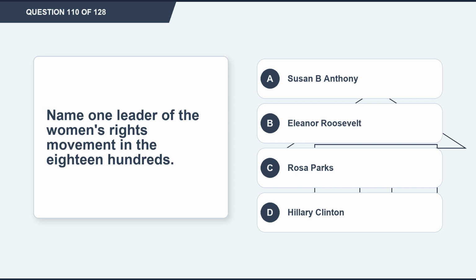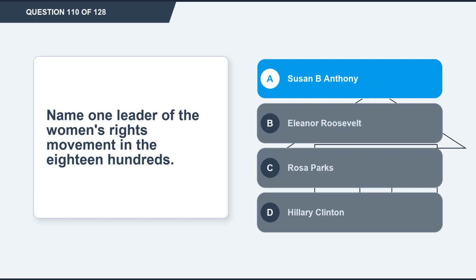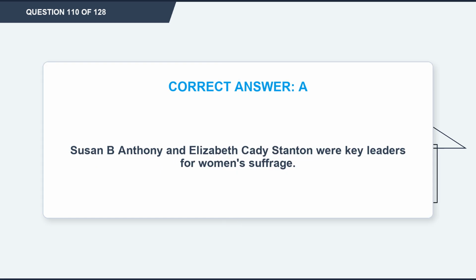Question 110. Name one leader of the women's rights movement in the 1800s. Option A, Susan B. Anthony. Option B, Eleanor Roosevelt. Option C, Rosa Parks. Option D, Hillary Clinton. The correct answer is option A, Susan B. Anthony. Explanation. Susan B. Anthony and Elizabeth Cady Stanton were key leaders for women's suffrage.